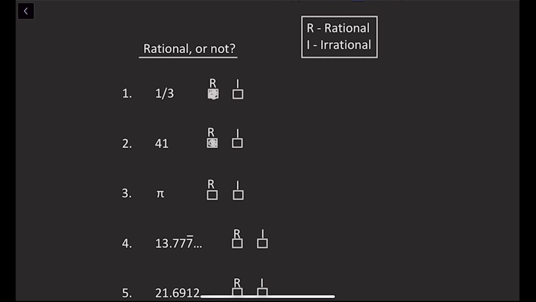Number 3, Pi. Pi can be written as 3.14159, and it goes on and on and on. That number is actually infinite. And I don't think we see any pattern among these numbers or the numbers that follow. So that number is irrational.